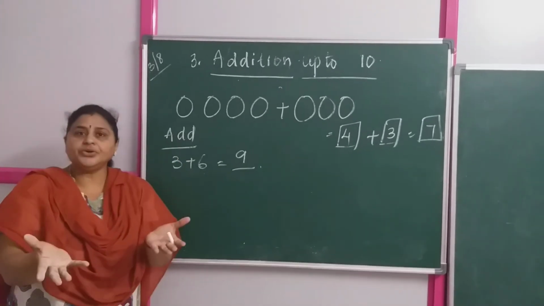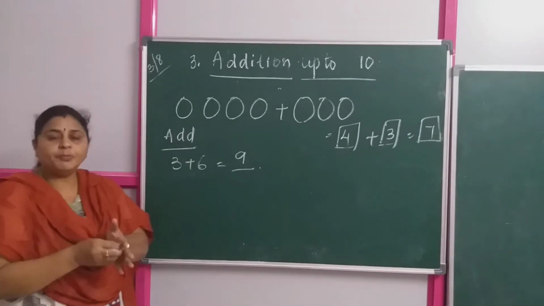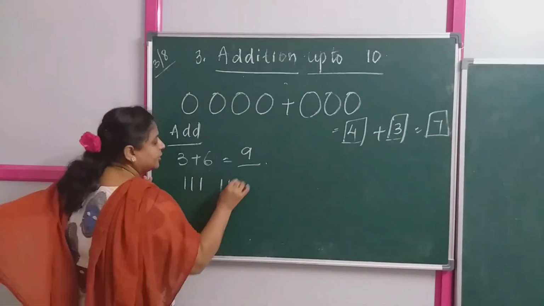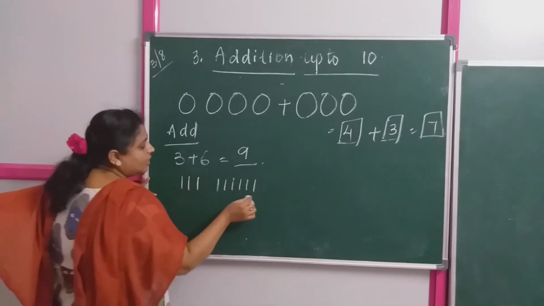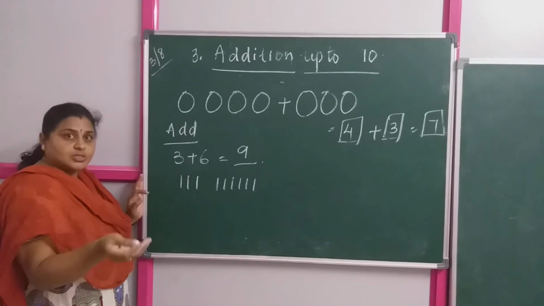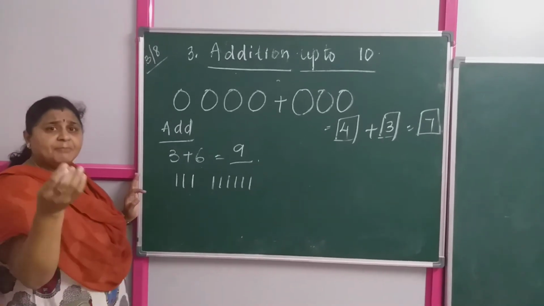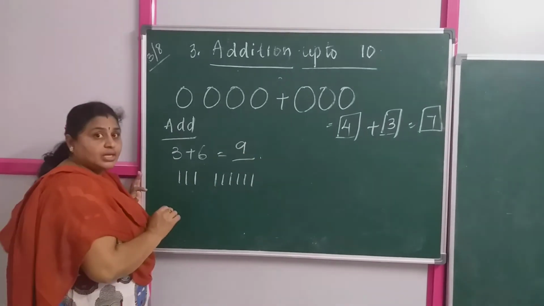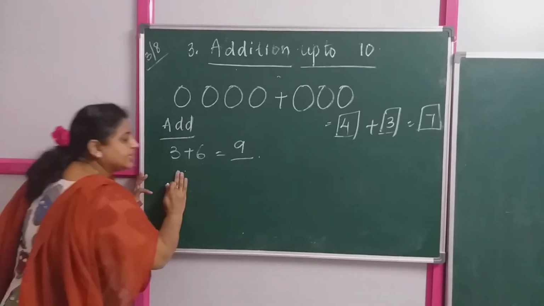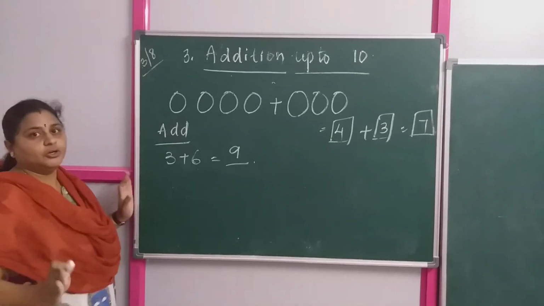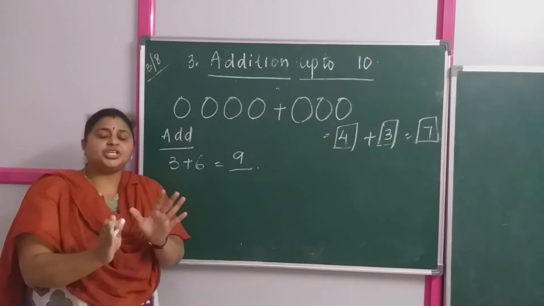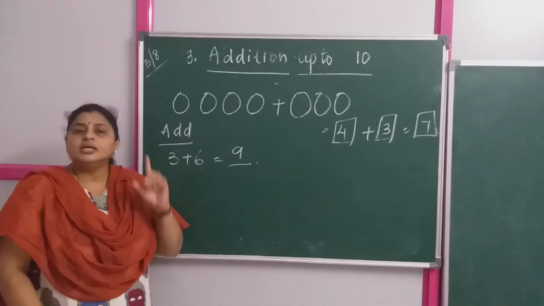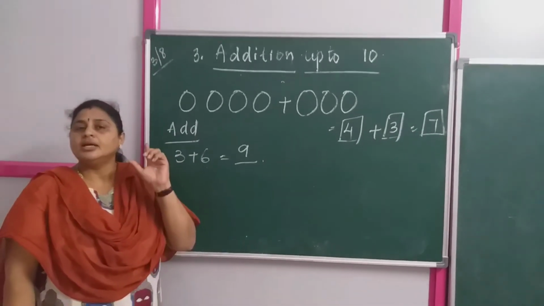Now if I take 6 fingers, I have only 10 fingers. Can I open all together? No, we cannot open. If I draw 3 lines, 1, 2, 3, 4, 5, 6, now you have to count it. Suppose you make a mistake in counting this, then your answer will be wrong. Am I right? So please do not follow these methods. Whatever I am teaching you, try to practice that only. Bigger number in the mind, smaller number on the fingers.